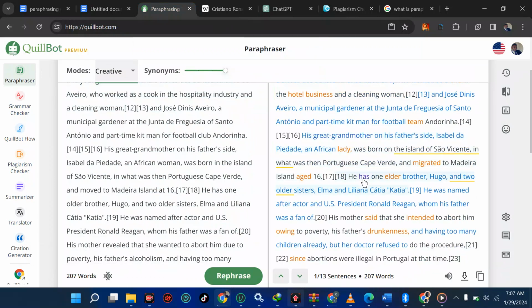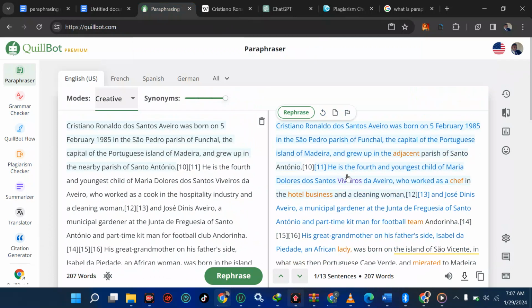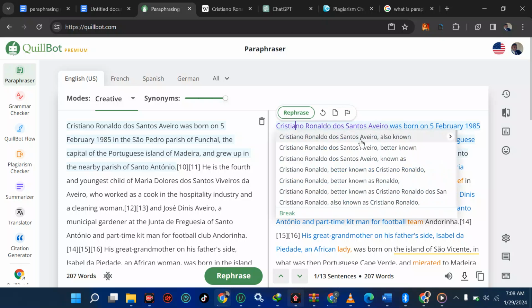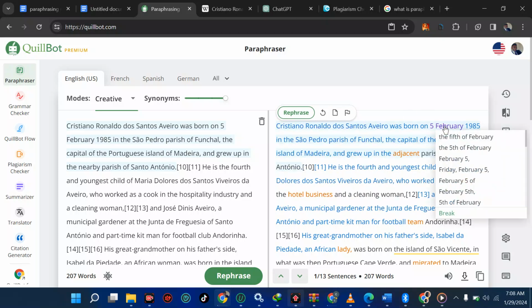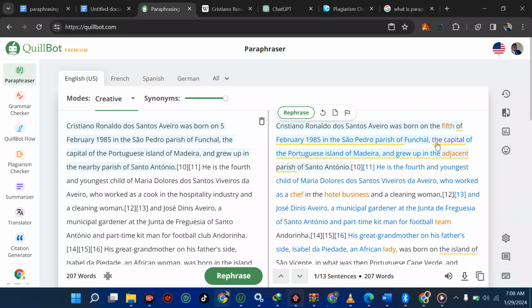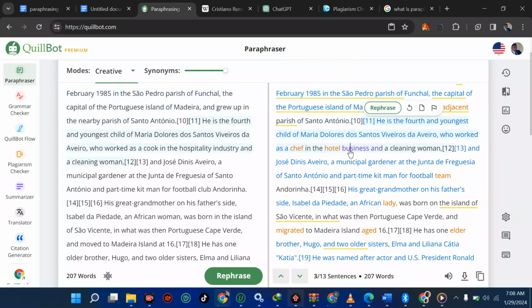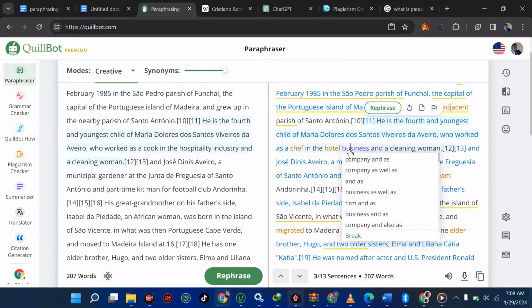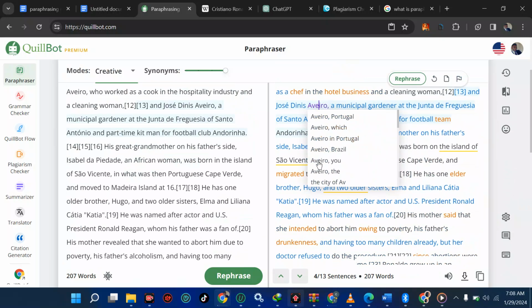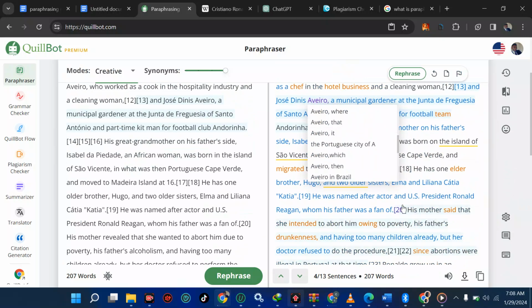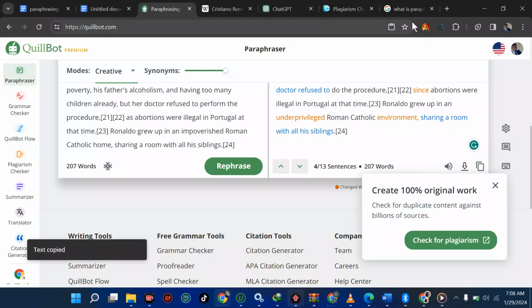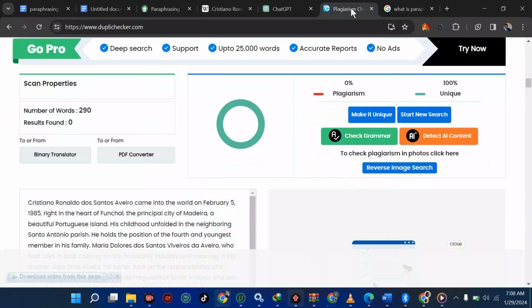From here, you can see there's still this reference tag, which means you can decide to clear them one after the other. One beautiful thing about this is if you don't like the intro, you can click on it and it's going to suggest another intro for you. So you can come here and this 5 February is going to tell you the 5th of February. You can decide to change them one after the other depending on what you want. Maybe this is not applicable to smartphone, but it's applicable to laptop. So for hotel business, you can decide to pick any of these, but ensure it says what you want. So now we've paraphrased this. We're going to copy this, then go straight to the plagiarism checker and see what it is.